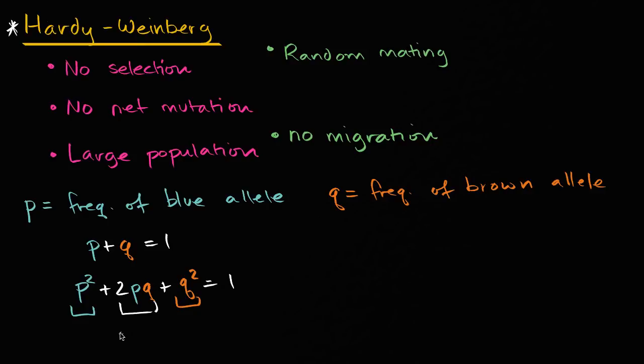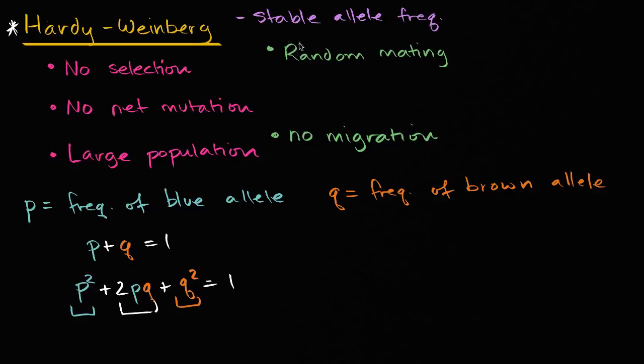Now, the key idea here is Hardy Weinberg assumes a stable allele frequency. So let me write that really big, because all of these other conditions that you might see are really like, what are all the different ways that you could somehow not have stable allele frequency? So let me write this down. Stable allele frequency. So a lot of times there's a temptation to memorize a bunch of stuff.